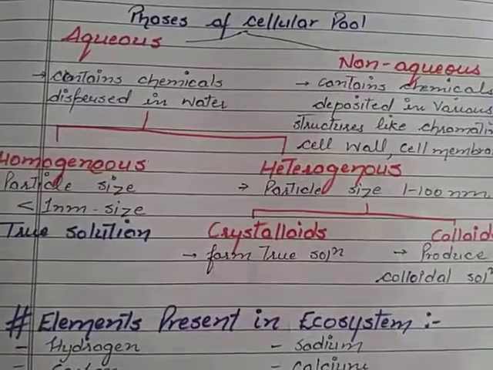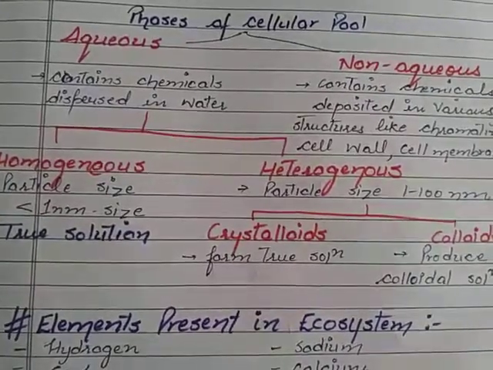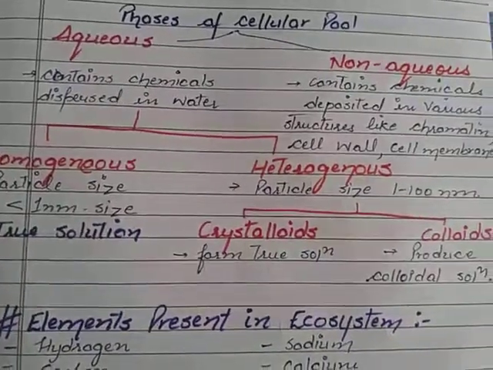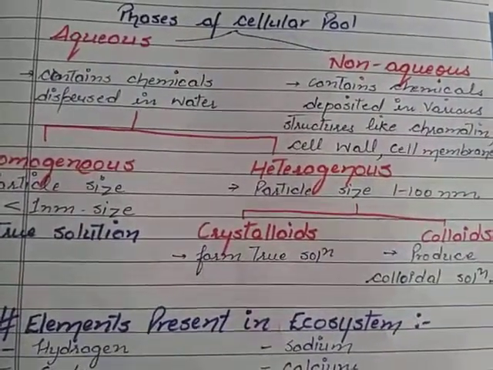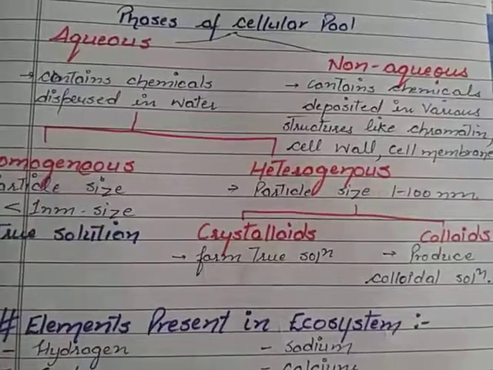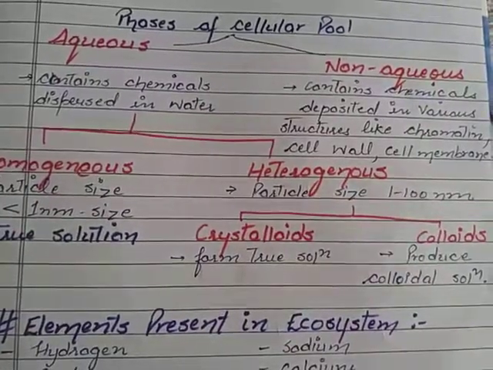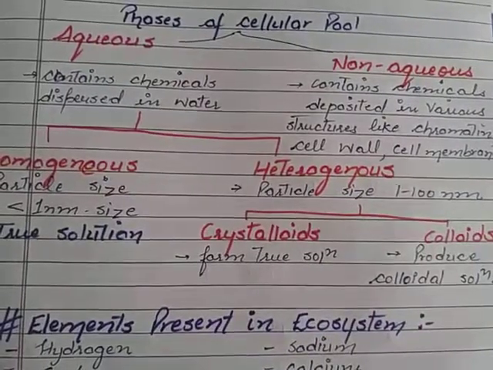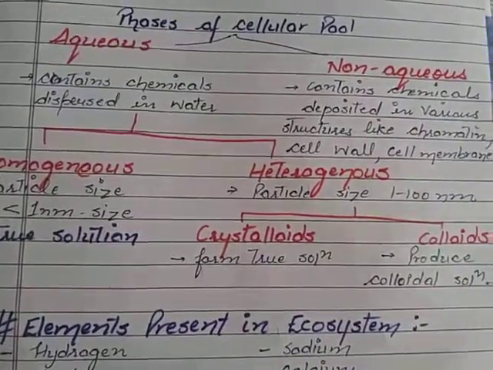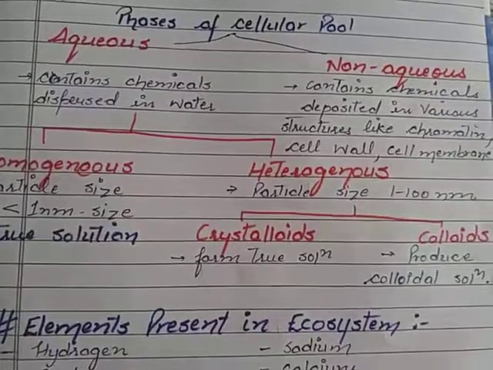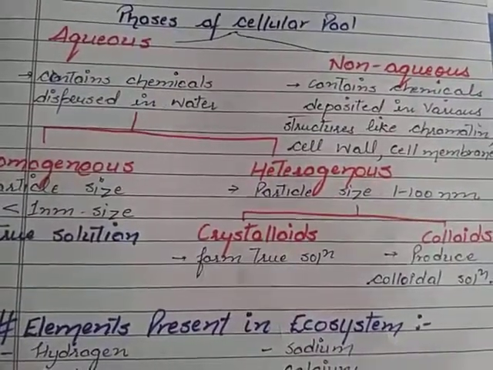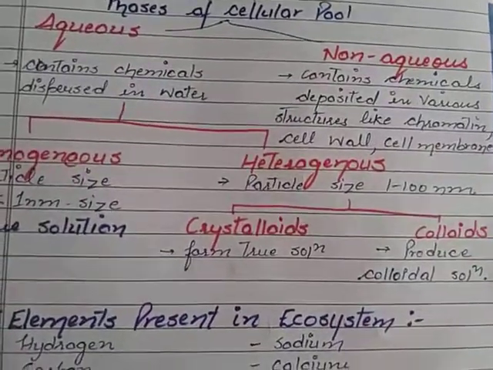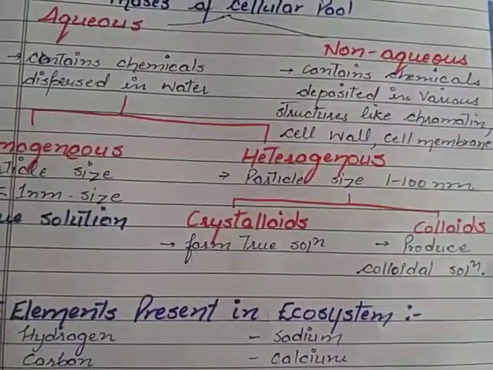The heterogeneous phase of the cellular pool, that is non-aqueous, is of two types further: crystalloids and colloids. Crystalloids can form a true solution on complete dissolution or on increasing temperature, meaning their solubility can be increased by increasing temperature, or they can be solubilized completely, but they take more time than the homogeneous solutions. And then there are the colloids, which are not at all soluble.